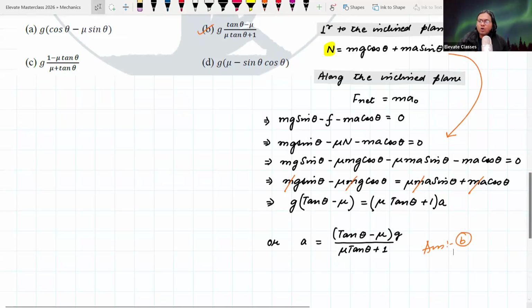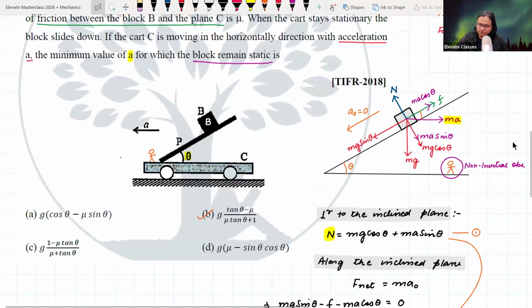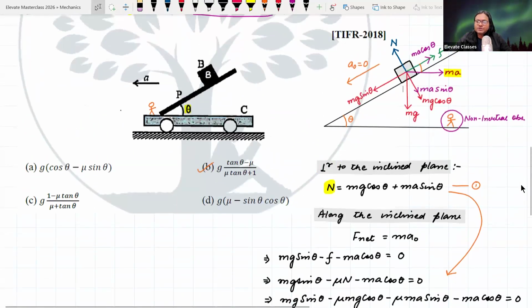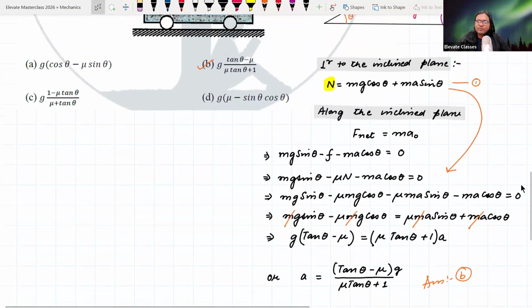We just followed the protocol. We just followed the instructions that we have been doing in the last class, that is all we have done. The only difference is I introduced this new force as a result of the object being in an accelerating platform. Because the object is in an accelerating platform, I introduced this force, and then I followed these steps: resolve the forces in various directions, wrote down the force equation along the perpendicular direction and along the inclined plane direction, and from those force equations I came up with the answer.